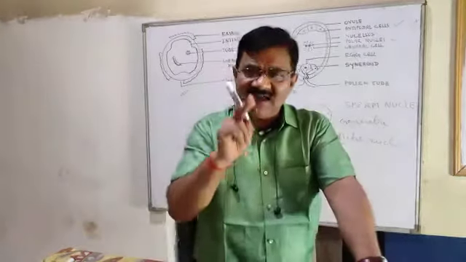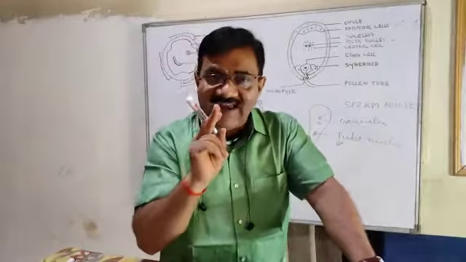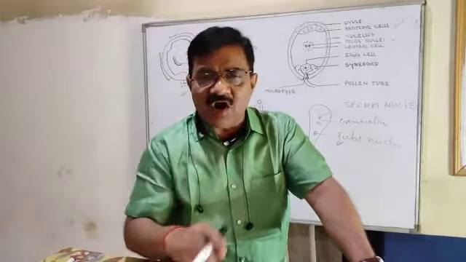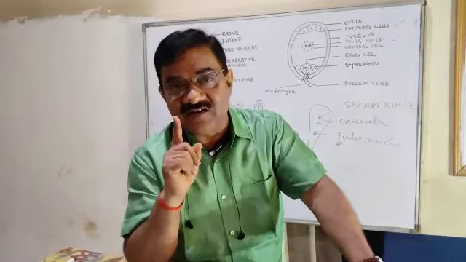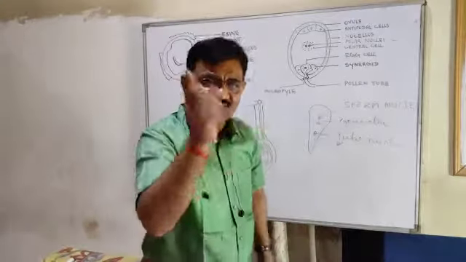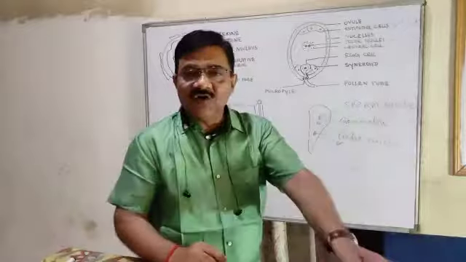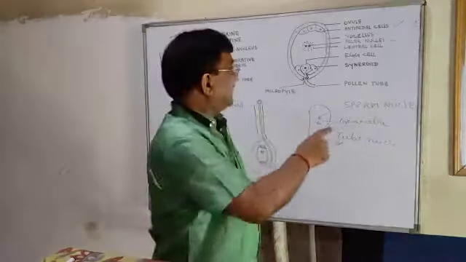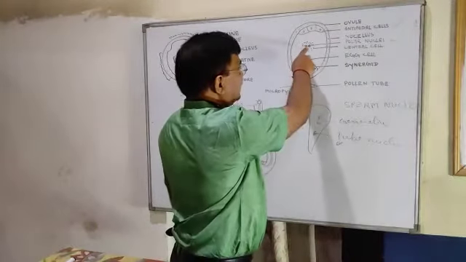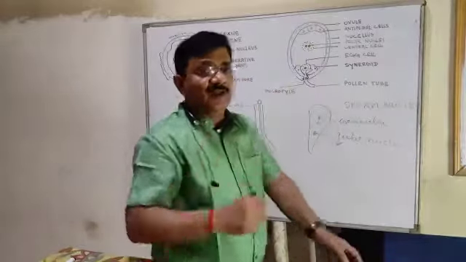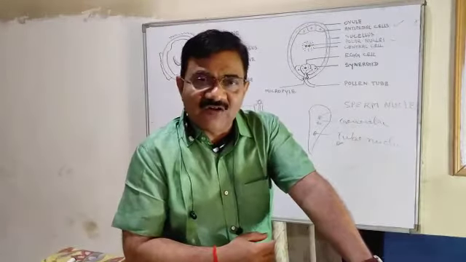Dear children, a little bit complicated. Try to understand. Very, very important from the examination point of view. Once more, one sperm nucleus fuses with the egg cell to form the zygote, and the other sperm nucleus fuses with the two polar nuclei to form endosperm.